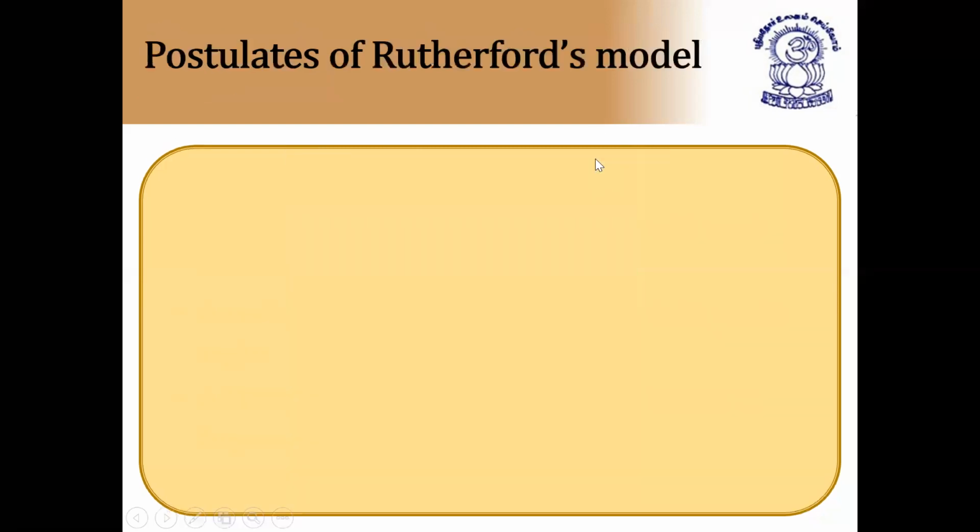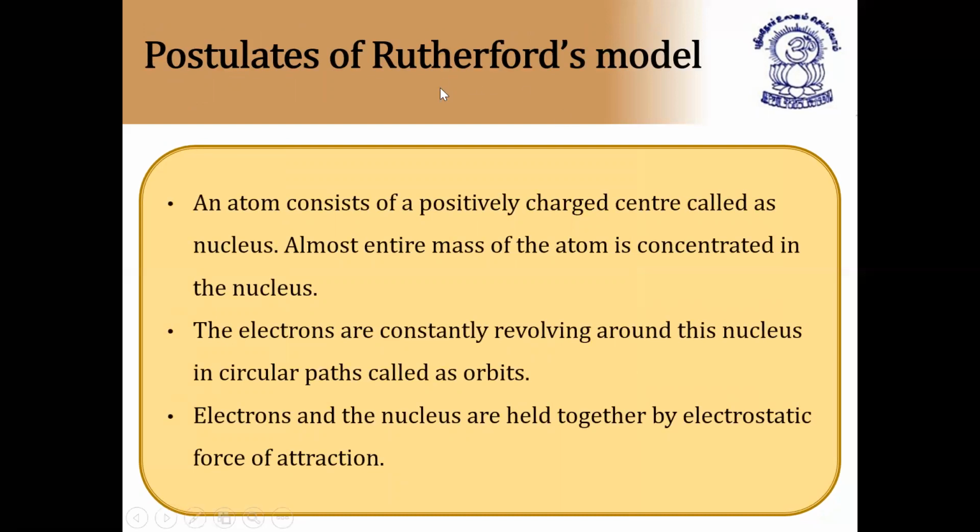Next we'll have the postulates of Rutherford's model. The atom consists of a positively charged center. As he concluded, some alpha particles, very few, 1 in 20,000, get reflected at 180 degrees. That is nothing but the center. So he concluded that the center has a positive charge and called it the nucleus. Almost the entire mass of the atom is concentrated in the nucleus, meaning the mass of the whole atom is at the center. He proposed the name nucleus, and the nucleus is positively charged.